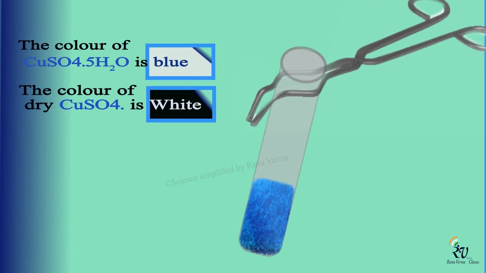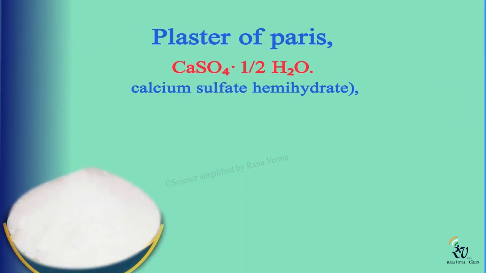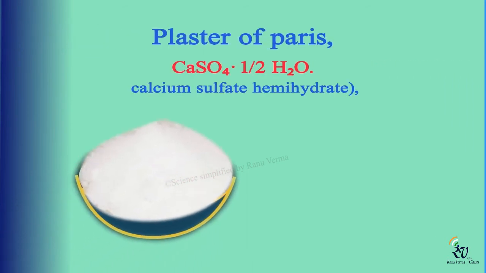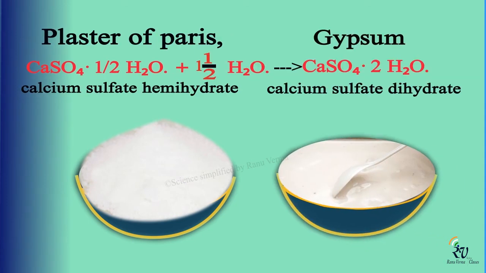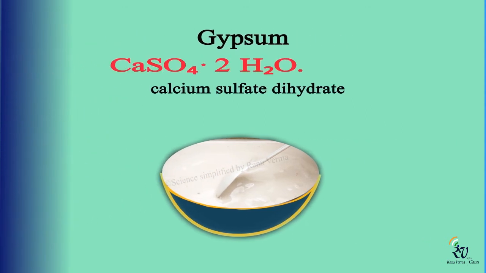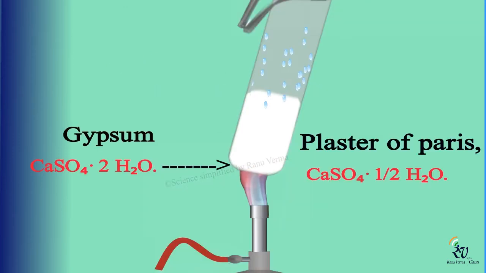Now in your book there is another example given and that is plaster of Paris. Plaster of Paris is calcium sulfate hemihydrate, a white powder. When we add water to it, it becomes gypsum. Now the formula is CaSO4·2H2O. Gypsum, calcium sulfate dot 2 water molecules, is a hydrated crystal, meaning one formula unit of calcium sulfate contains 2 molecules of water of crystallization. In the same way, when we heat gypsum at 373 Kelvin, it loses water molecules and becomes calcium sulfate hemihydrate, and that is plaster of Paris.